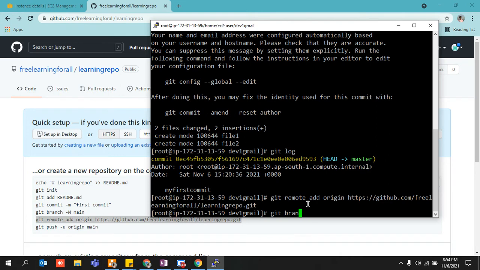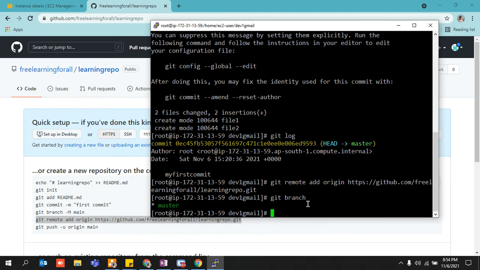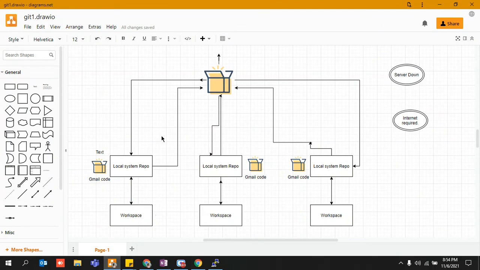But before pushing, you should know where you are. Currently we are on our master branch. What is the master branch? Whatever pieces of code you wrote and uploaded, by default they will go to the master branch unless you specify the branch. Normally it is not recommended to work on the master branch, but I am not going into that because you will get confused. Just know that by default everything is on the master branch.